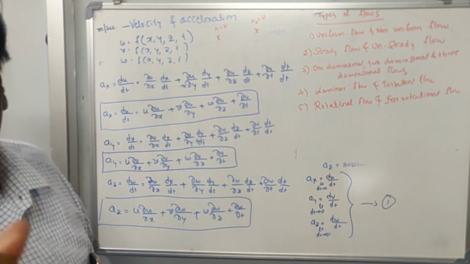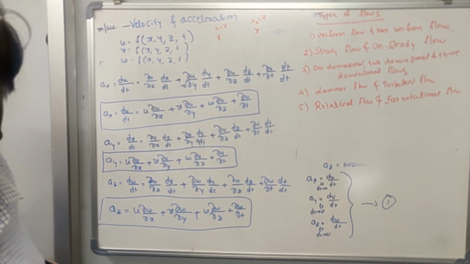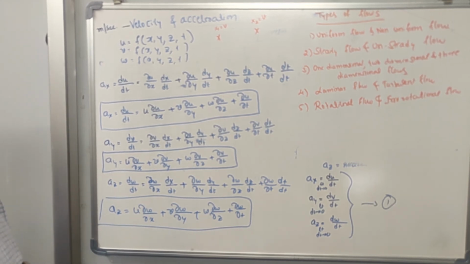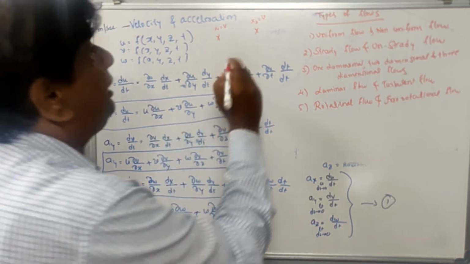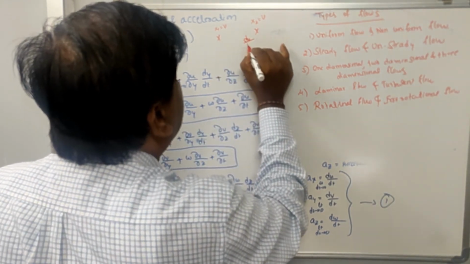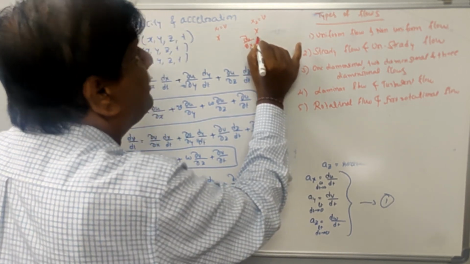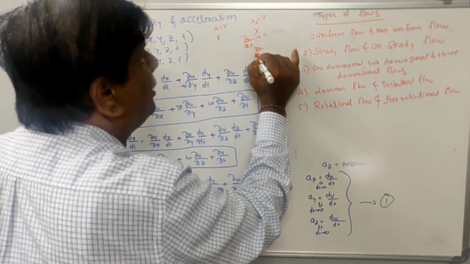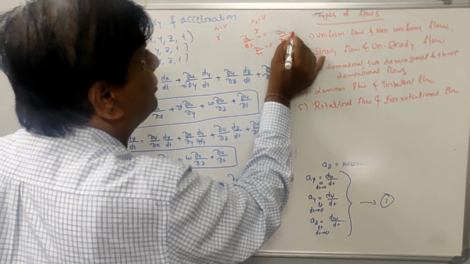So the physical definition of uniform flow is what? If the velocity component and acceleration component remain constant with respect to space. It means du by dx is equal to 0, dv by dy is equal to 0, dw by dz is equal to 0.